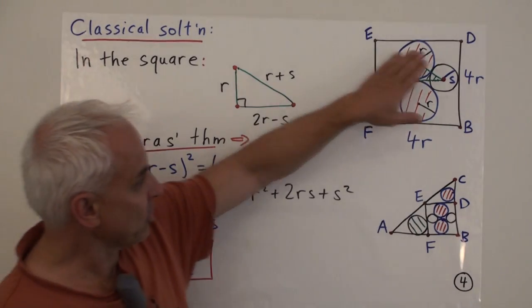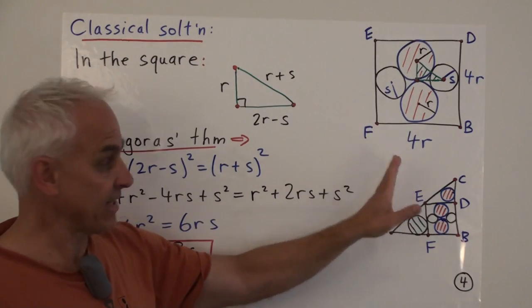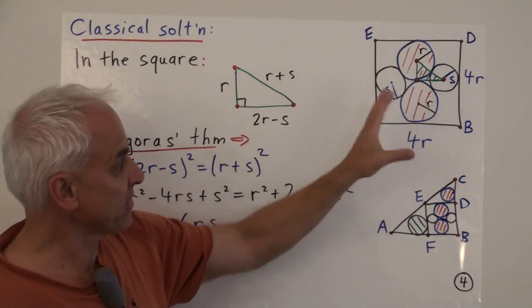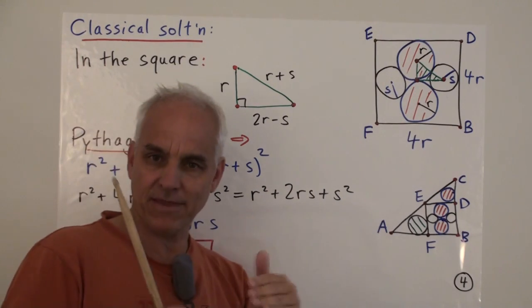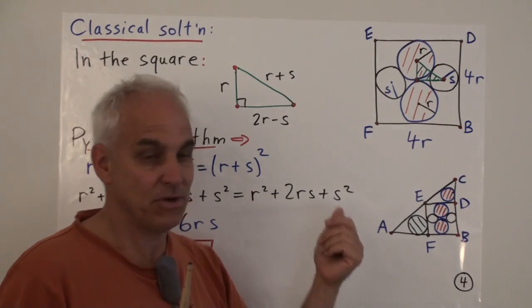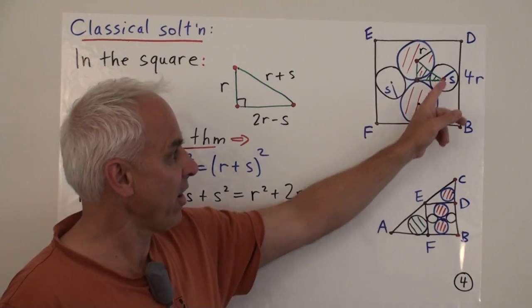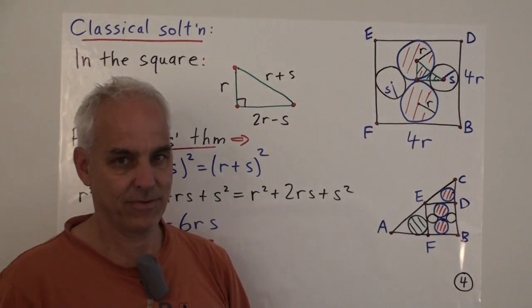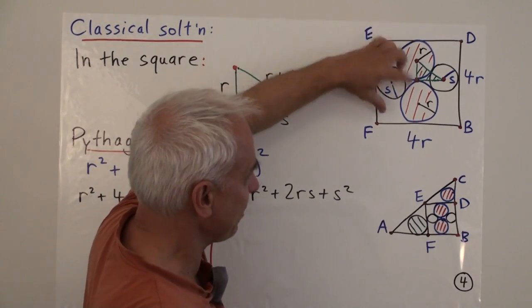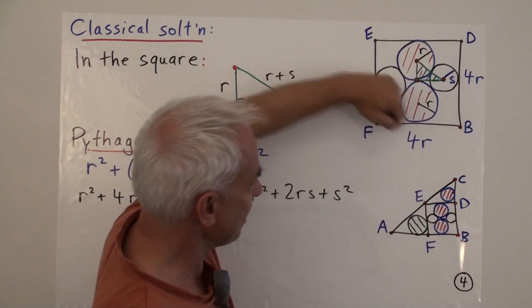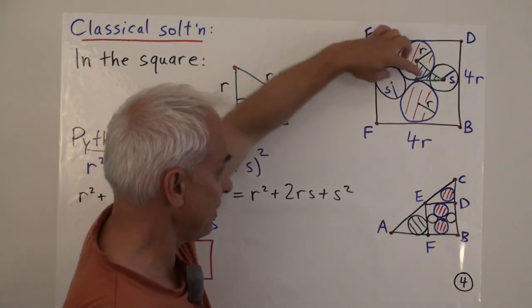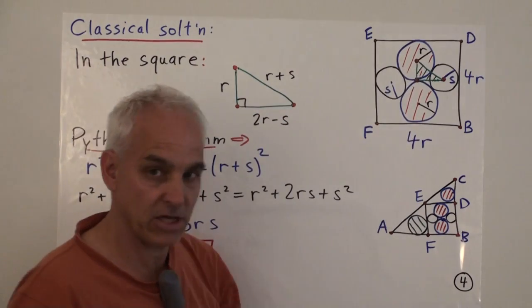The first thing we might do is to look at this square, because that's the assumption that this thing is a square, and have a look at these two kinds of circles that are appearing. And the property that this thing is a square, we can see that that determines a relation between the radii r and the radii s of these circles. If it's a general rectangle, then we can't really say what the relationship should be. But if it's going to be a square, then these two circles here are determined by symmetry, and these two are determined by symmetry, and there must be some relation.